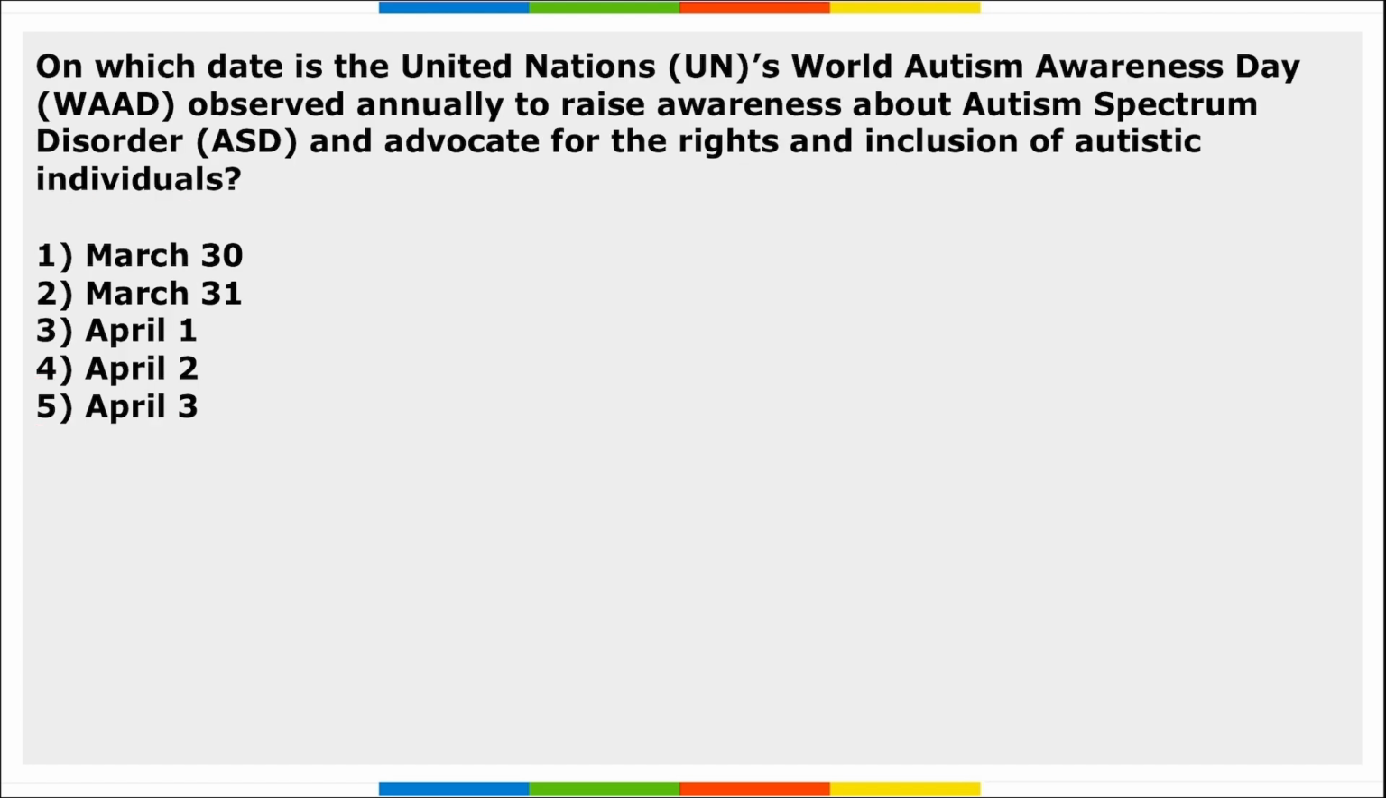Next, on which day United Nations World Autism Awareness Day is observed annually to raise awareness about ASD, autism spectrum disorder, and advocate for the rights and inclusion of autistic individuals? It is 2nd of April we observe this day. This year it was the 18th edition that we observed.